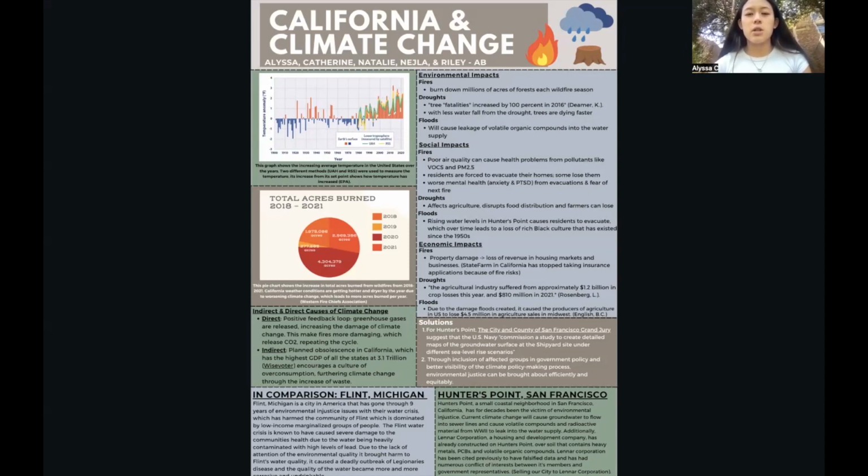Some solutions to our problems are, for the case of Hunters Point, the City and County of San Francisco grand jury suggests that the U.S. Navy commission a study to create detailed maps of the groundwater surface at the shipyard site under different sea level rise scenarios. This will make the cleanup process more efficient and better suited to the current issues that the area faces. Another solution is to include the affected groups in government policy and to have better visibility of the climate policy making process. This will ensure that residents' needs and environmental needs are met.